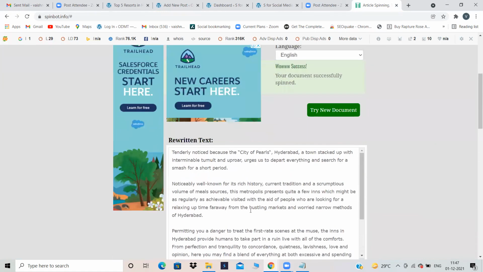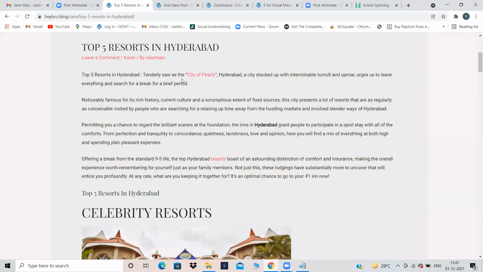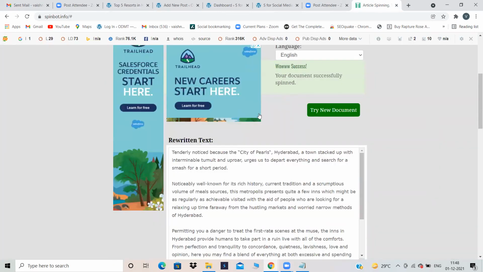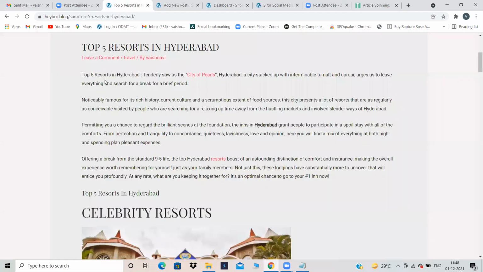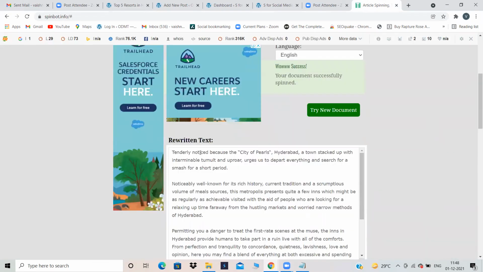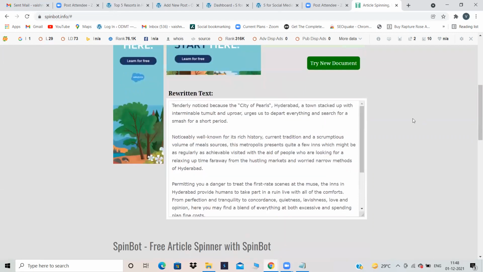What was my content? This was my content, right? Tenderly saw as the city of pearls, Hyderabad, a city stacked. This was my content. Now let's see our spinboarded content. Tenderly noticed because the city of pearls, Hyderabad, a town stacked up with all these things. That means the content will be the same, the meaning will be the same, but the content will be rewritten. It will be twisted so that it will not come under copied content. Understood? So if you are in a hurry, just use this tool called Spinboard and you can spinboard your content.